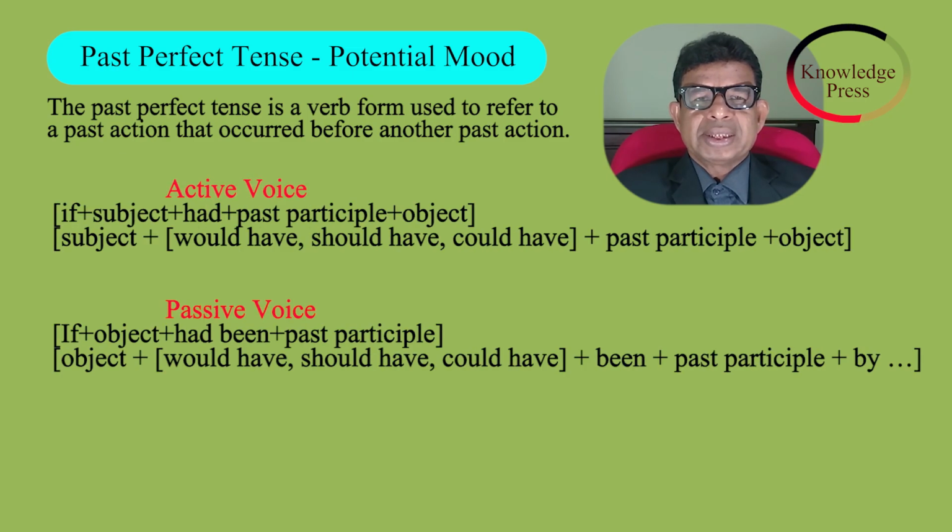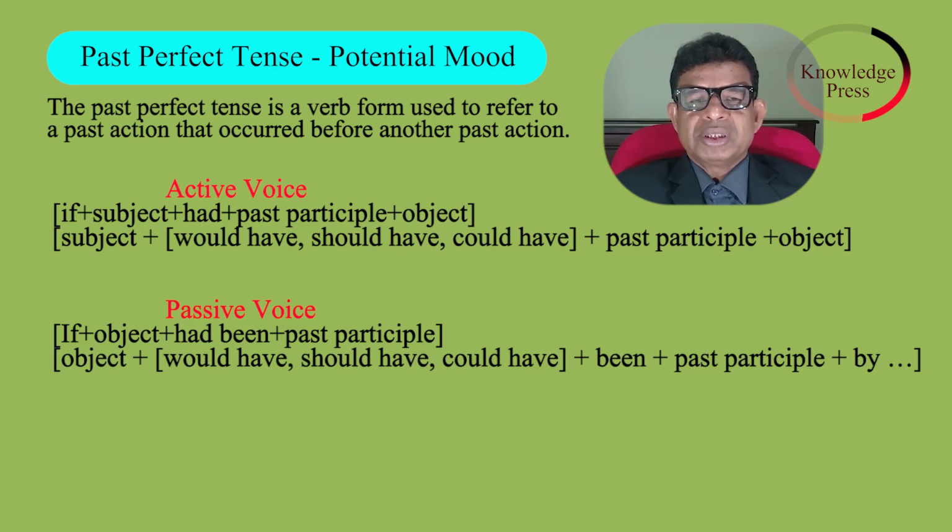There are two sentences. In the first sentence, you have to add: if, subject, had, past participle, object. In the second sentence: subject, would have, should have, could have, past participle, object.